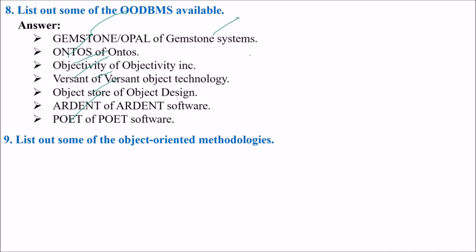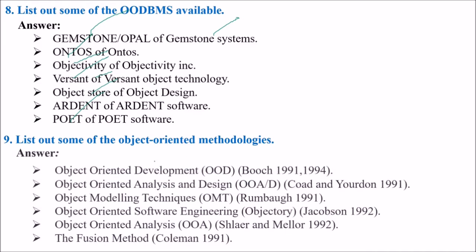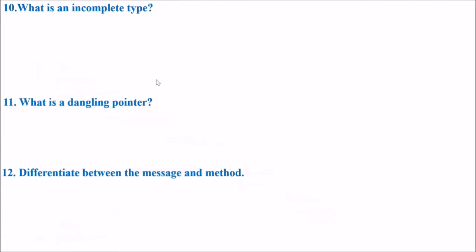List out some of the object-oriented methodologies. These are object-oriented development, object-oriented analysis and design, object modeling technique, object-oriented software engineering by Jacobson, and object-oriented analysis, the Fusion method. All these are object-oriented methodologies.